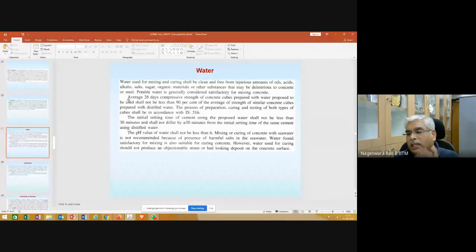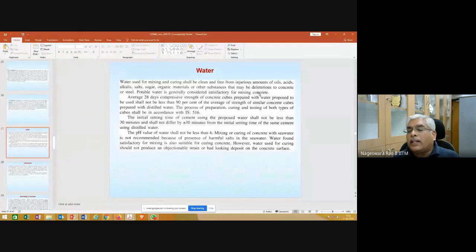So how to decide whether I can really use that water or not? The average 28 days compressive strength of concrete cubes prepared with the water proposed to be used shall not be less than 90% of the average strength of similar concrete cubes prepared with distilled water. This is a kind of check.